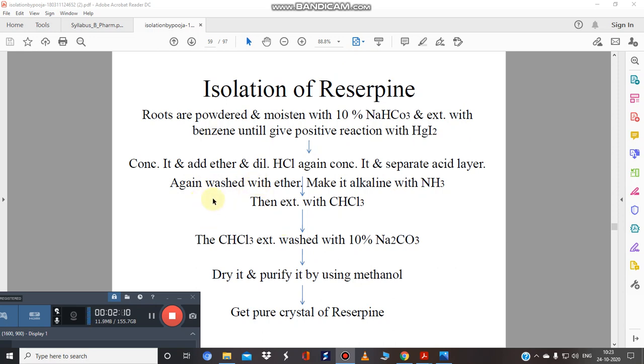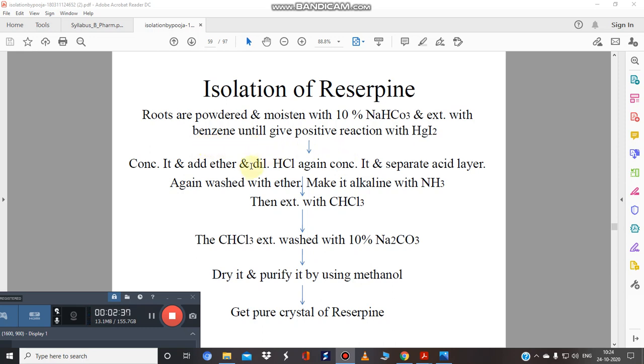And alkaloids are generally soluble in organic solvents. In this case also, the alkaloid-containing drug is reserpine. The roots are powdered and moistened with 10% NaHCO3 solution, that is sodium bicarbonate, and extracted with benzene. It means first of all you add a base. What will happen? The alkaloid is set free, and then you use an organic solvent to extract it.